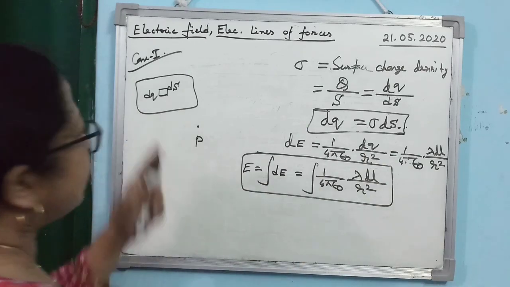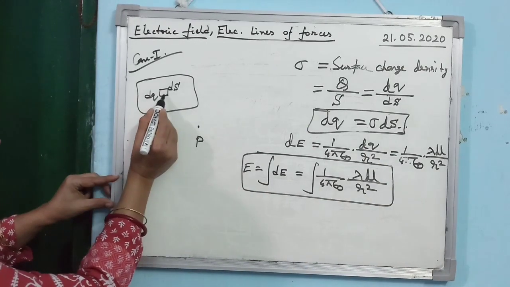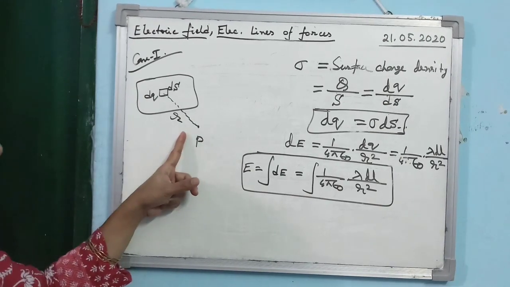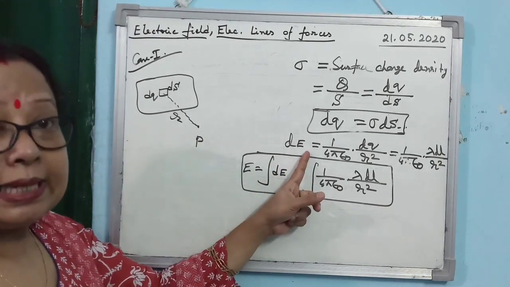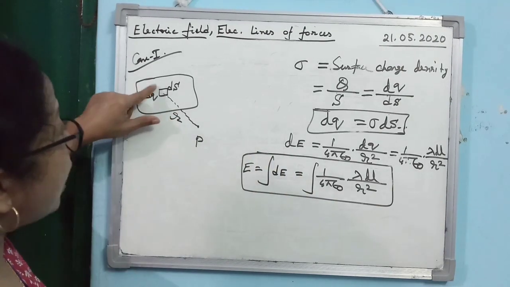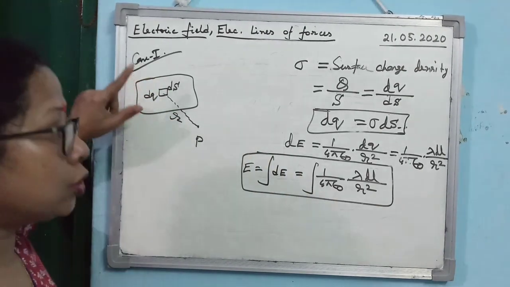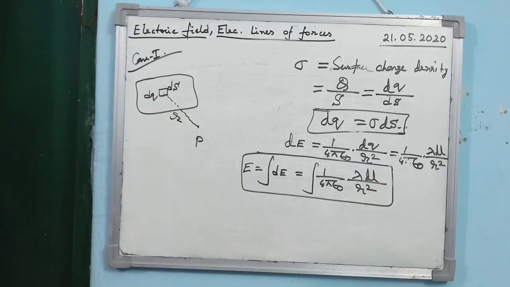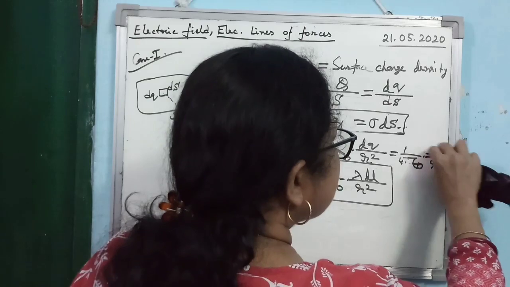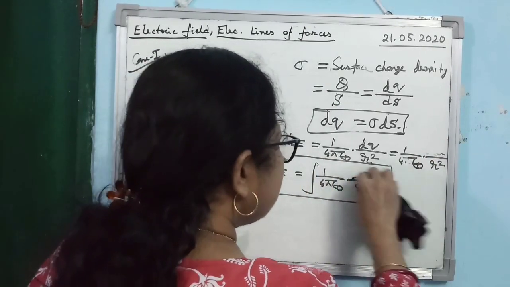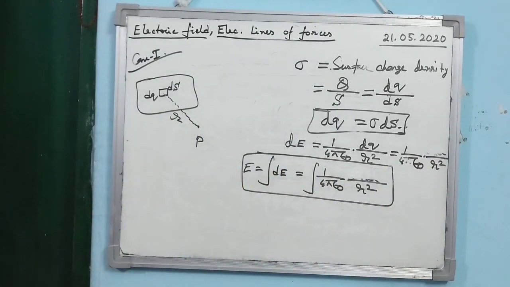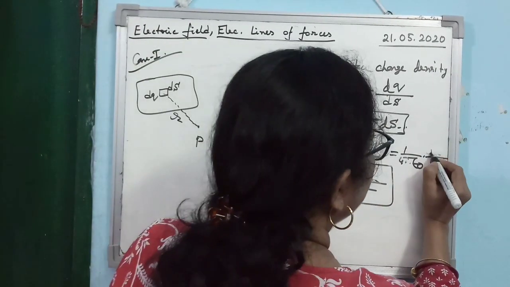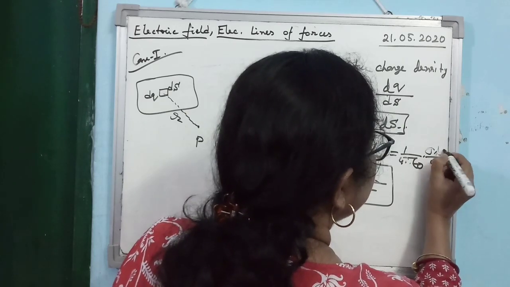What can you write then? dE here. Again you will consider that dq is at a distance of r from the point P. So, the electric field intensity dE due to the charge dq within this small area chosen will be 1 by 4 pi epsilon naught dq by r square. Now, in this case, for surface charge distribution, in place of dq you will write sigma ds.